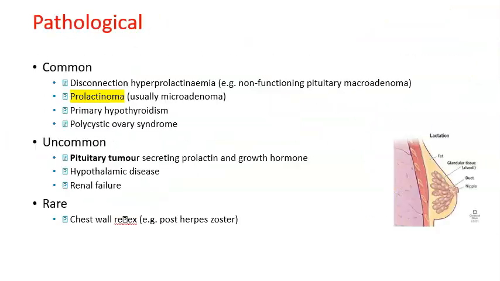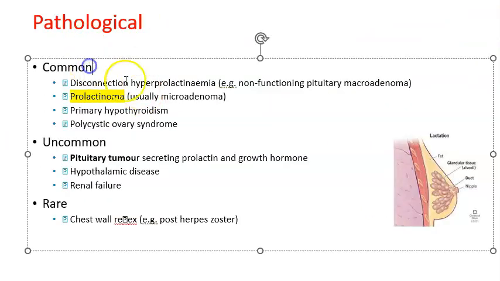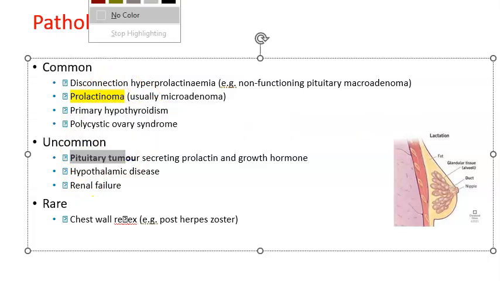Now let us move on to pathological. Why can there be hyperprolactinemia? Look at this: some problem with the pituitary, that you understood, right? Some pituitary problem will be there.